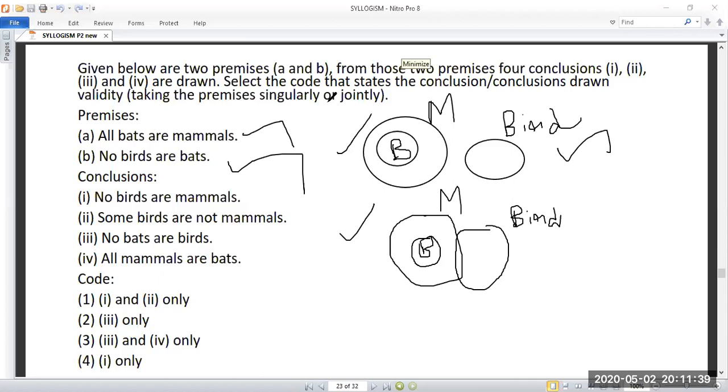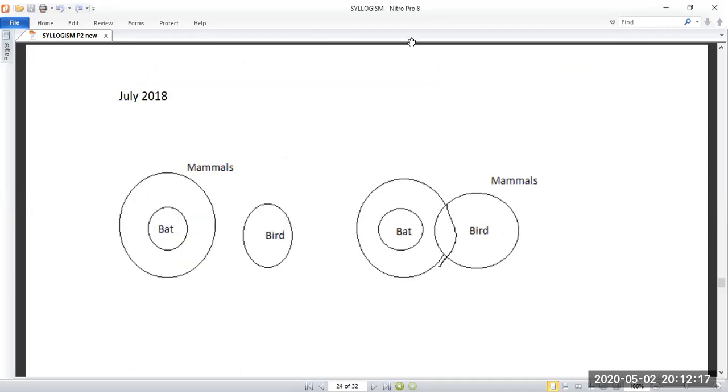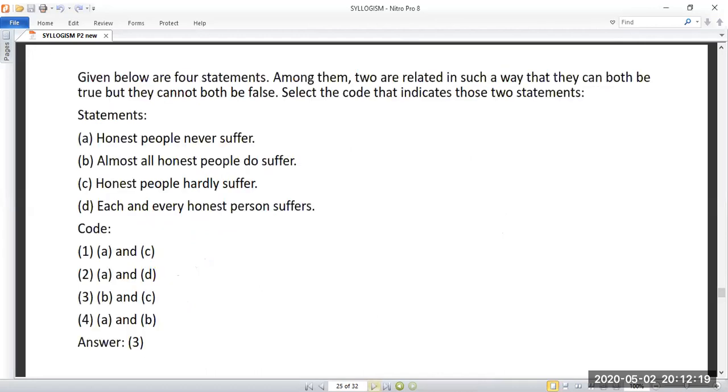Somebody replied 2. So the answer is 2, 3 only. So I'll move to the next. Any doubt? Ask me. So this is the Venn diagram we had drawn. So we'll move to the next question.